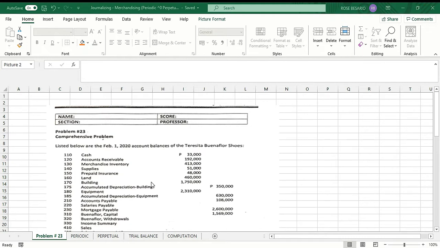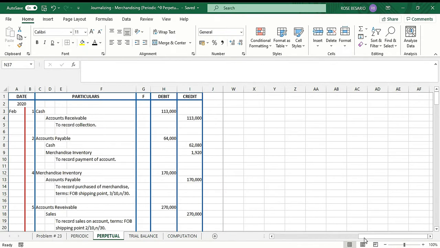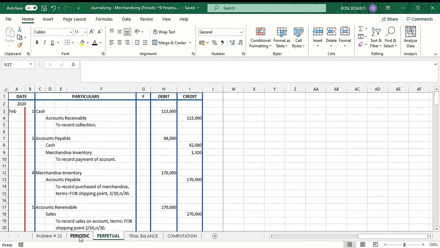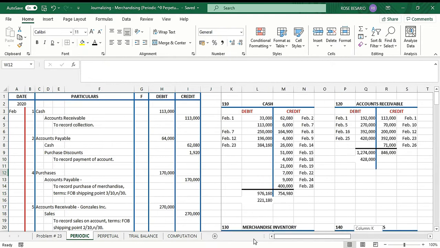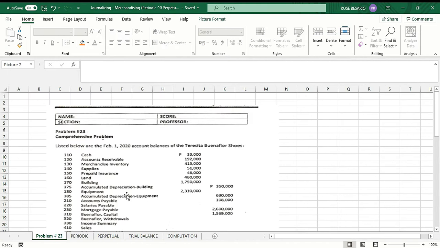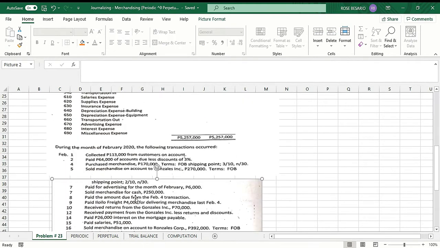The problem started with the opening balances for February 1, 2020. We will post the opening balances to their respective accounts. I have it posted already here, and I will show you later. I will just start with journalizing, or the journal entry.